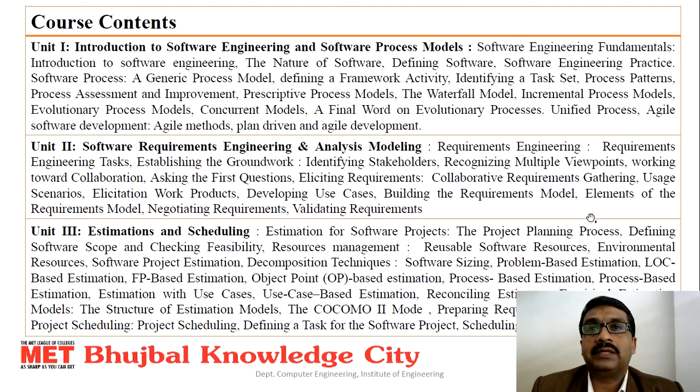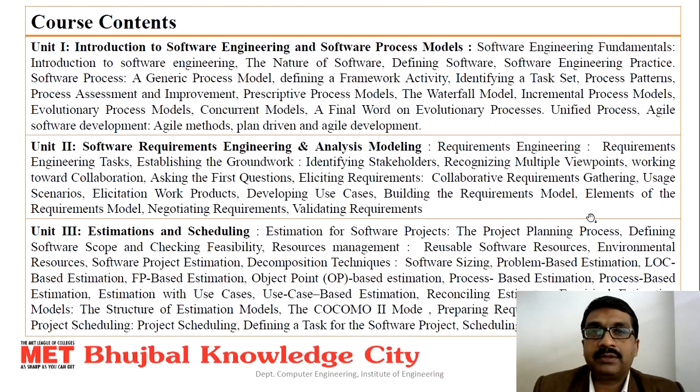Unit number 2, software engineering and analysis modeling. It includes everything related to requirement engineering, the tasks, the groundwork. You are going to identify the stakeholders, recognizing multiple points of view, working towards collaboration, then eliciting the requirements, collaborative requirements, user scenarios, use case diagrams, building the requirement models, elements of the requirement models, negotiating the requirements and validating the requirements.